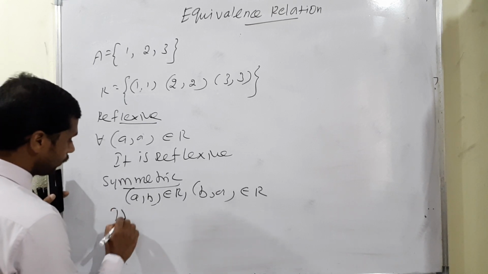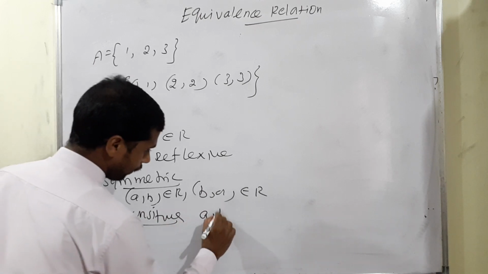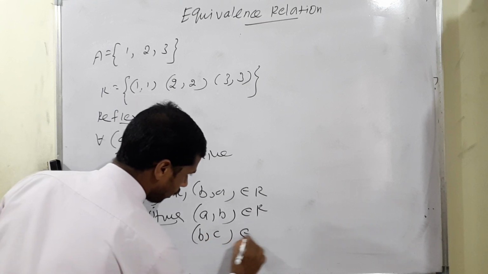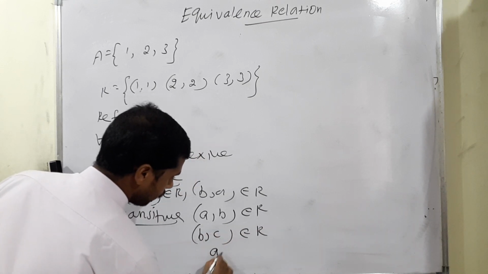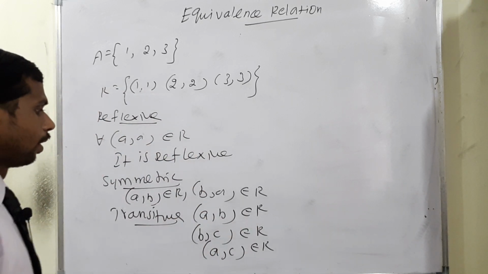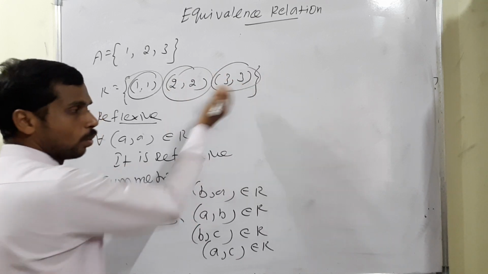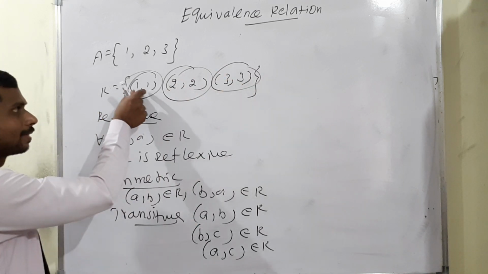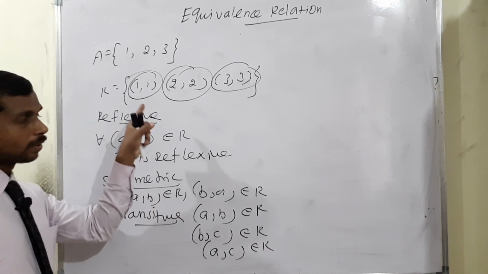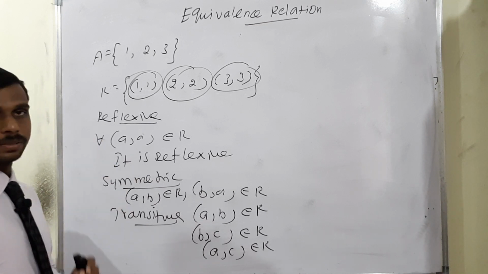Last condition, transitive. What is the condition? If A comma B belongs to R and B comma C also belongs to R, then A comma C should belong to R. Then only we can say it is transitive. But here there are only single terms: 1 comma 1, 2 comma 2, 3 comma 3. There is no connected term. Since single elements are compared, definitely we can say it is transitive, because even if you reverse the order we get the same number. That's why it is transitive, symmetric as well as reflexive.